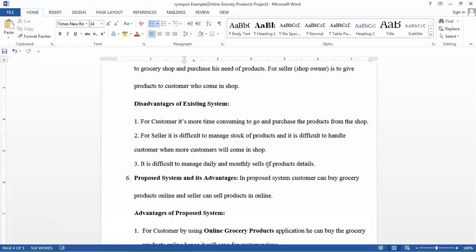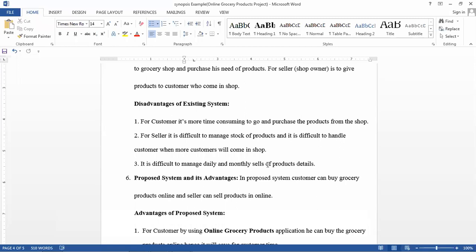In the online system, whatever the ordered products are, you pack and deliver them. There is no need to see the customer and no need to subtract the stock. In the online application, whenever the customer buys a product, at that time only the product will be decreased in the stock. And whenever the seller updates the stock, the stock will be increased.